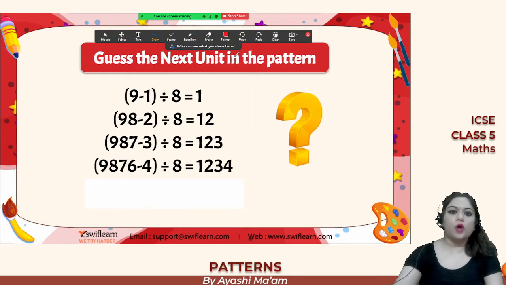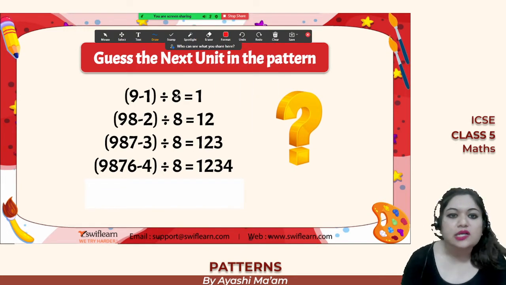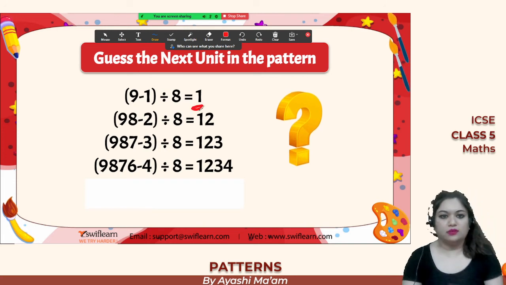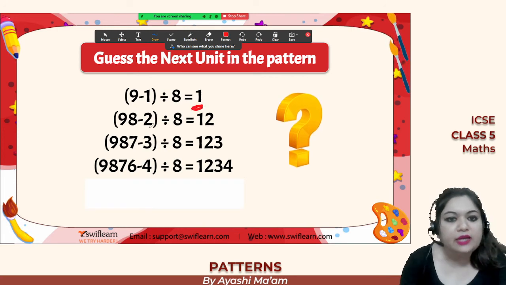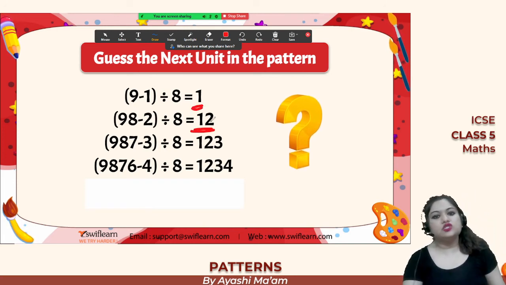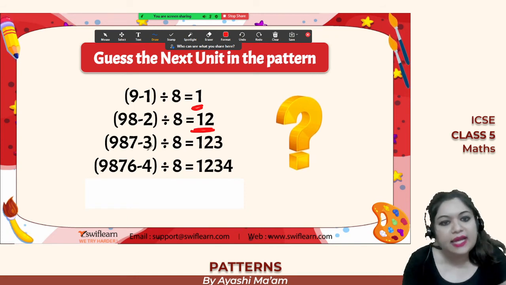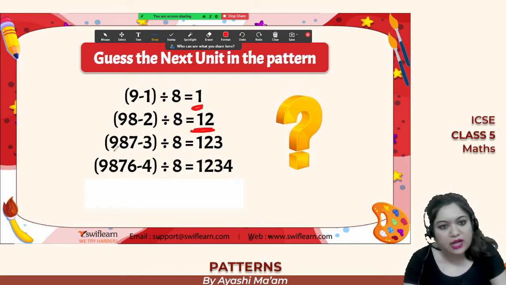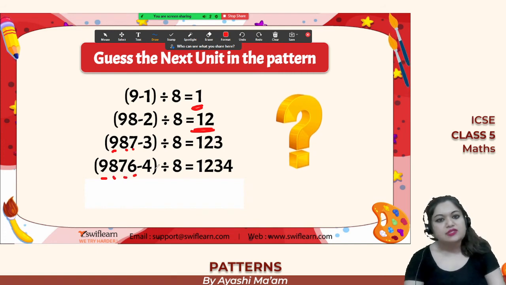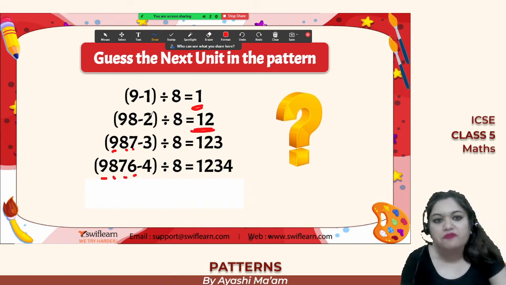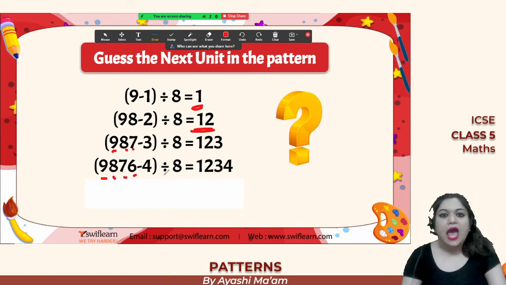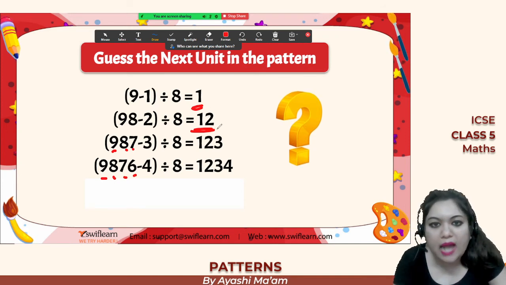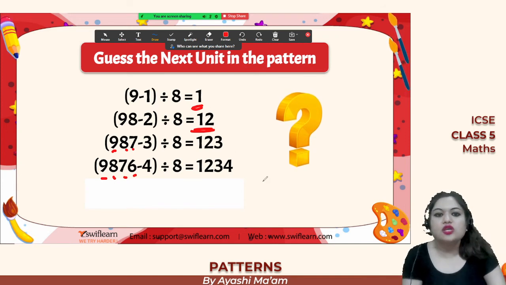Now, let's try to observe this pattern. 9 minus 1 divided by 8 is 1. Okay. 98 minus 2 divided by 8 is 12. That means then 987 minus 3. So here 987, 9876, like this it is happening, and after the minus sign 1, 2, 3. And in the answer, what is happening? 1, 12, 123, 1234, like that.